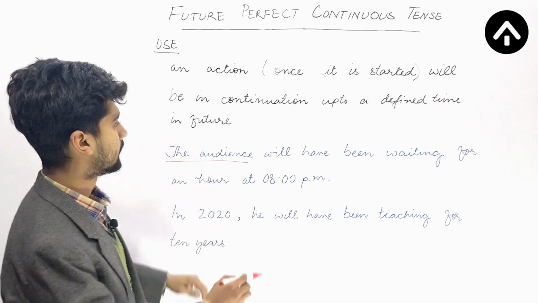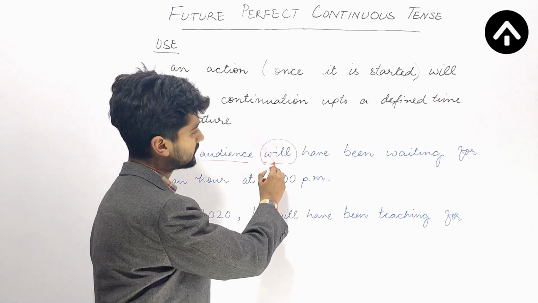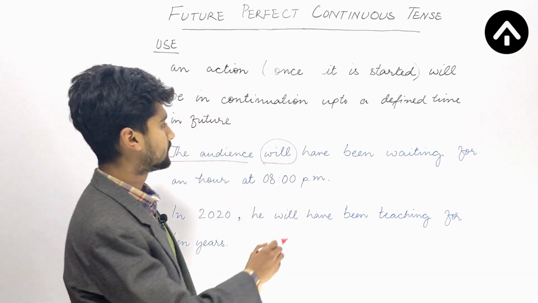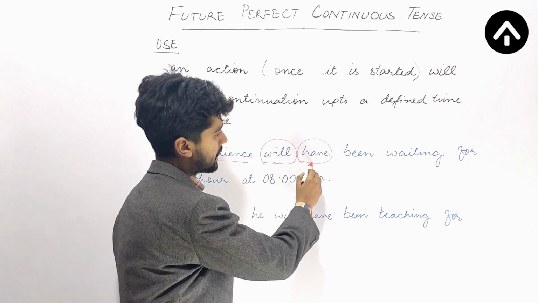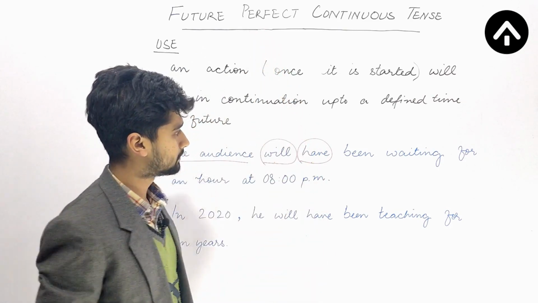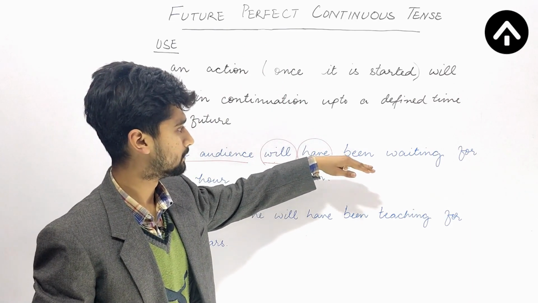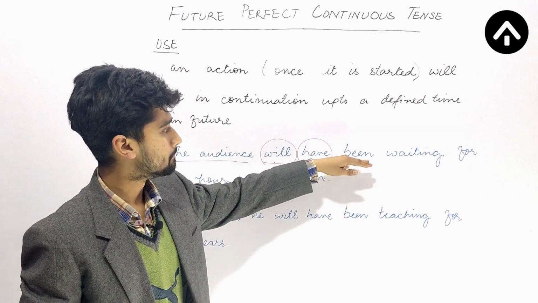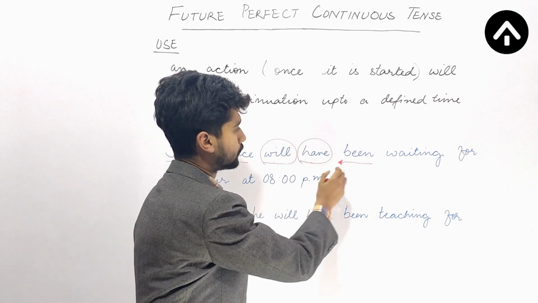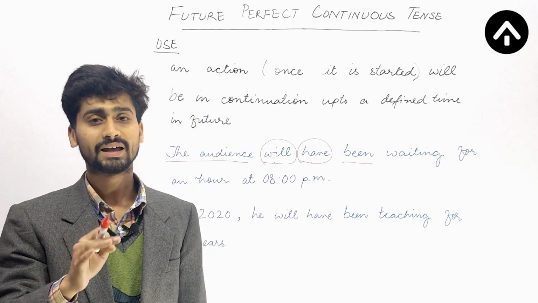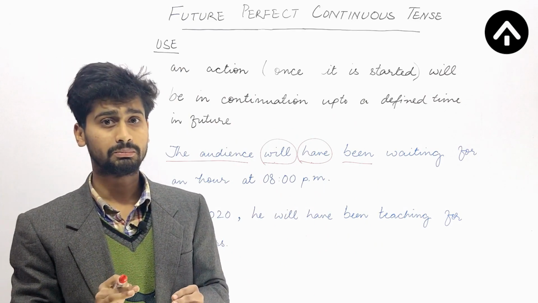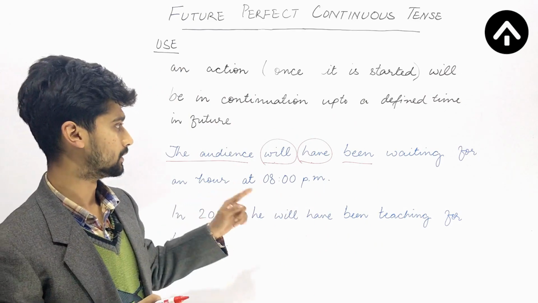This is the subject. Then I'm using will. So this will is an auxiliary verb that's denoting the future tense, and after that I'm using have. Have is denoting actually the perfect aspect, and then I am using the past participle form of the word be. This is been. Okay, so let me tell you that with the words like has, have, had, we always use the past participle form, that is the third form of the verb.